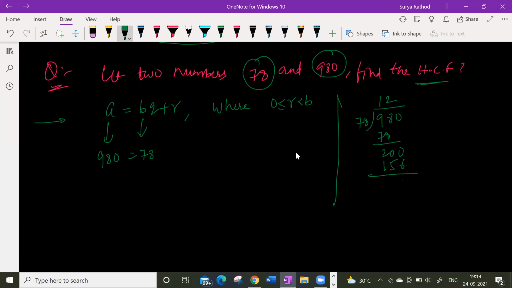So what is the remainder here? 44. Not remainder, quotient. Q is quotient, not remainder.